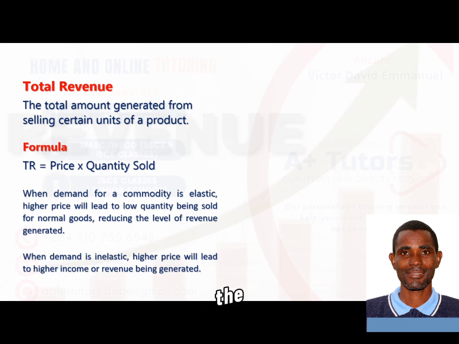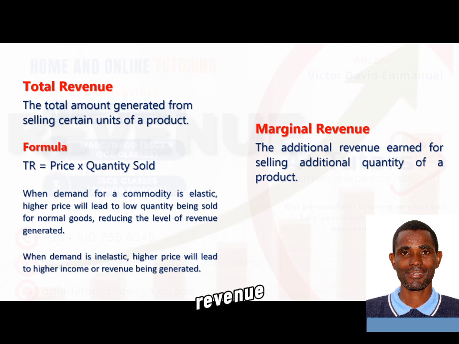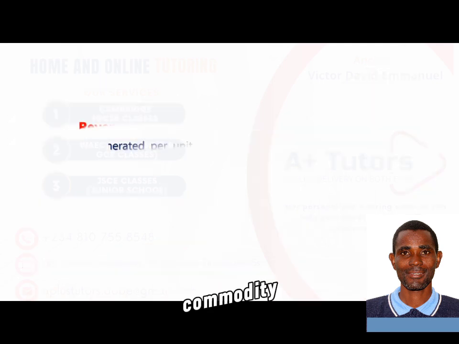However, if the demand for that product is inelastic, then it means that the producer can increase the price at least at a reasonable price and continue to sell more, and thus generating more revenue. Now, what is marginal revenue? Marginal revenue simply refers to an extra revenue you generate from selling an extra or additional unit of your product, and usually calculated as changes in total revenue over changes in quantity sold of a particular unit of commodity.